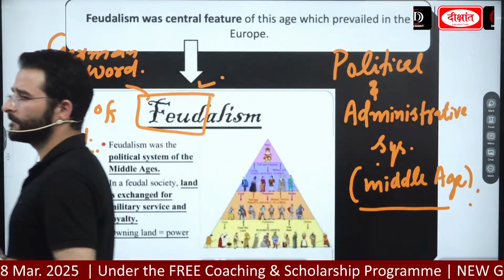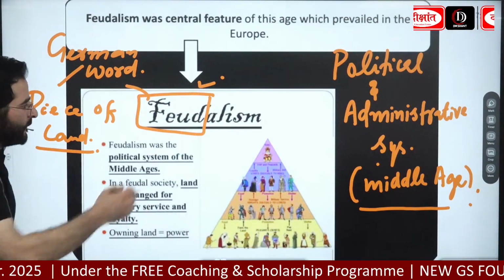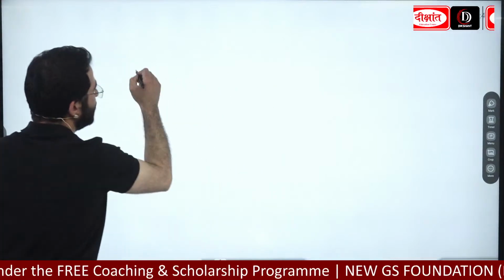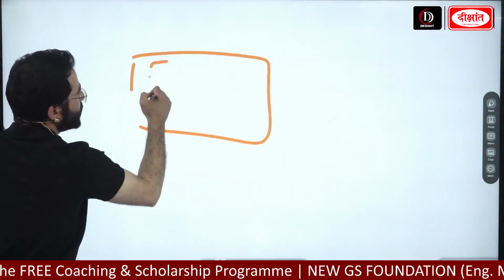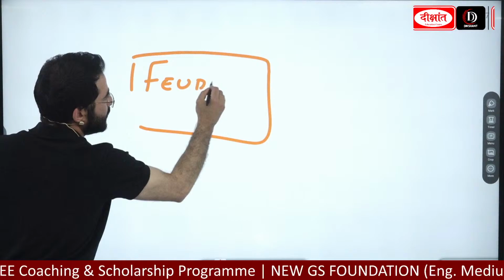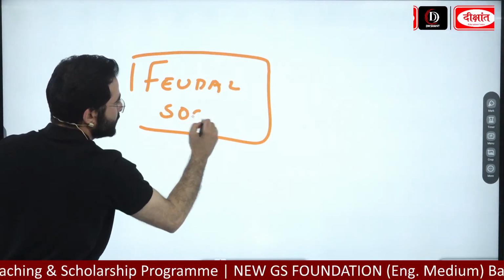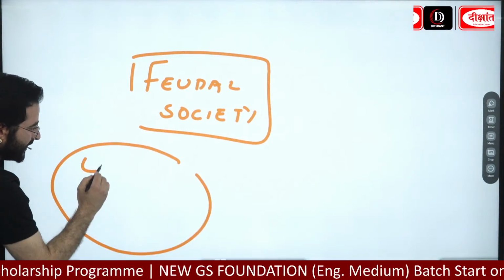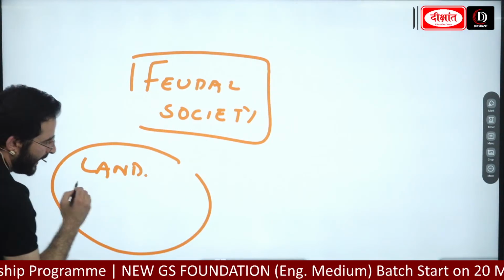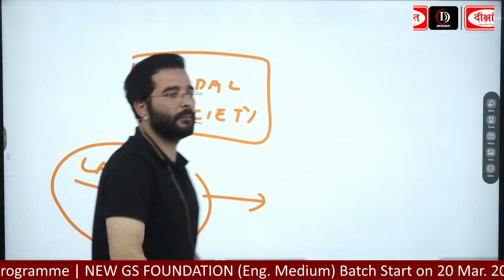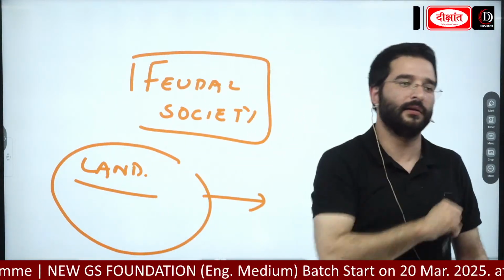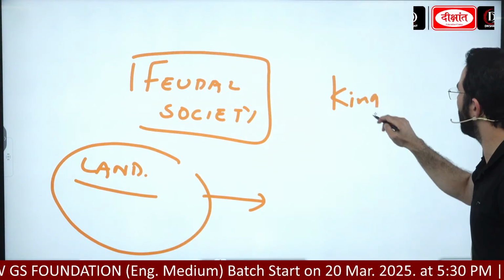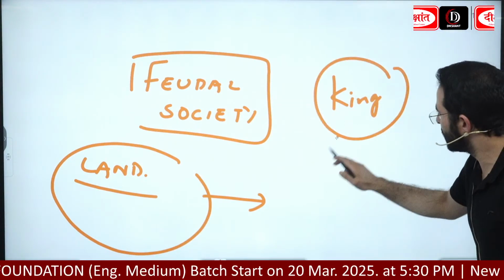Now look here, guys. When we look at the feudal society now, okay, remember this. When we look at the feudal society, कौन सी society? Anyone? When we look at the feudal society, land is exchanged. किसको exchange किया जाता है? Land is exchanged for military service and loyalty. Remember that. For example, यहाँ पे if we have the king over here, so what king is going to do?